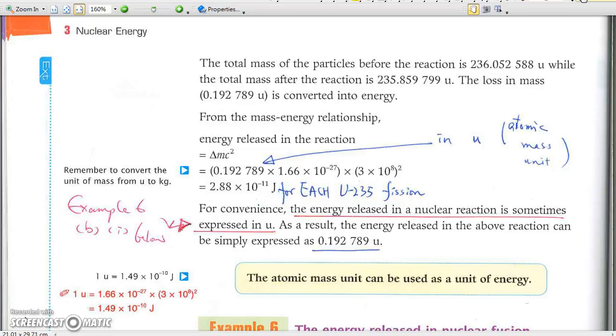For a typical fission of uranium-235, the loss in mass is 0.192789 U, which is converted to energy 2.88 times 10 to the power negative 11 joules. For convenience, the energy released in a fission of uranium-235 can be expressed as 2.88 times 10 to the power negative 11 joules, or 0.192789 U. In other words, you may express nuclear energy in atomic mass unit.